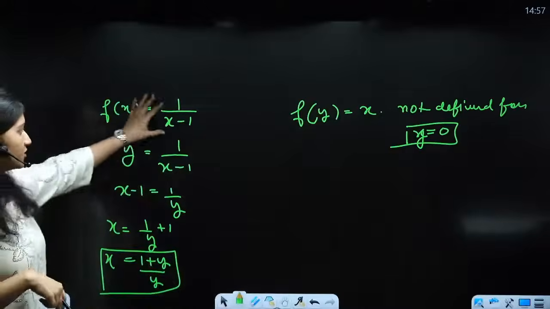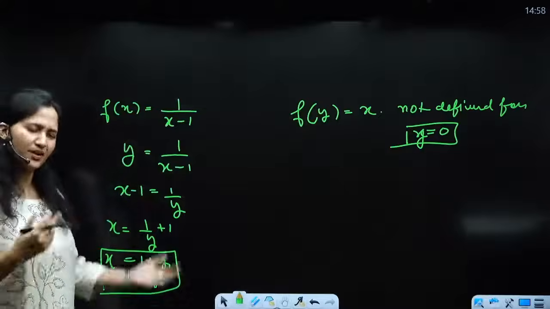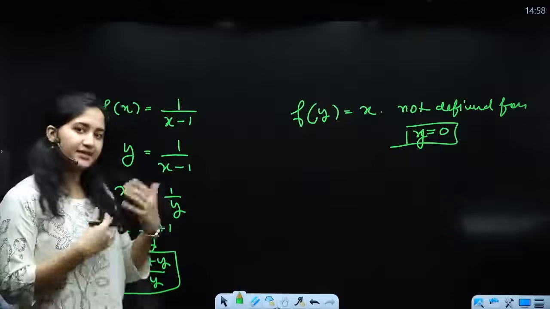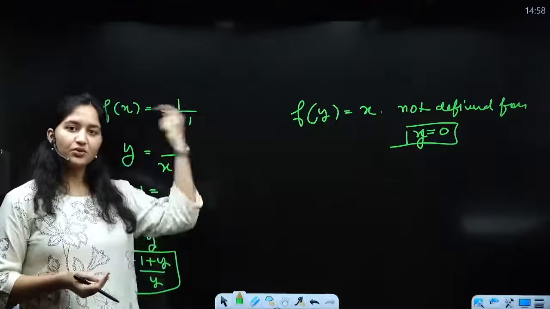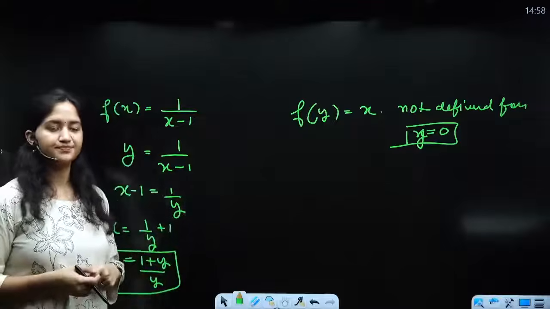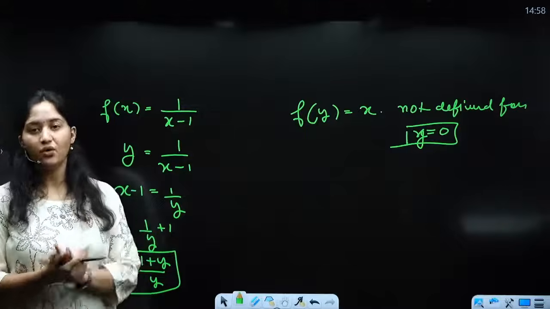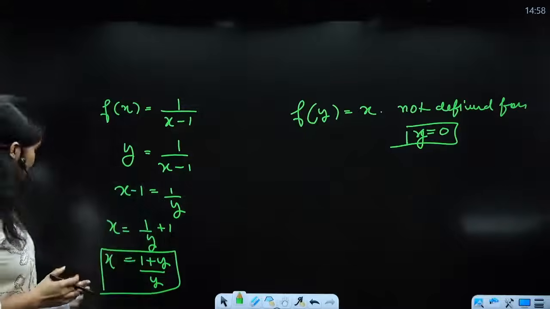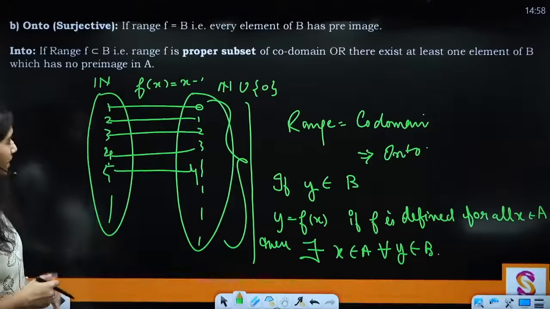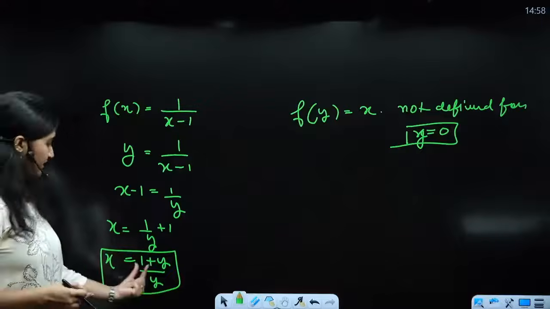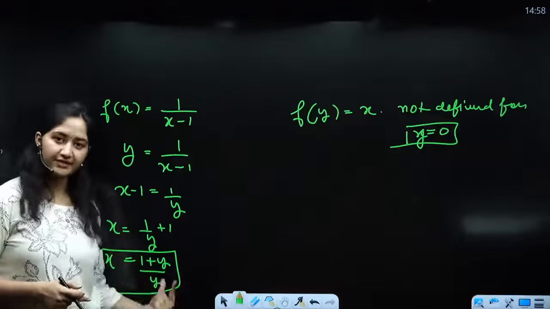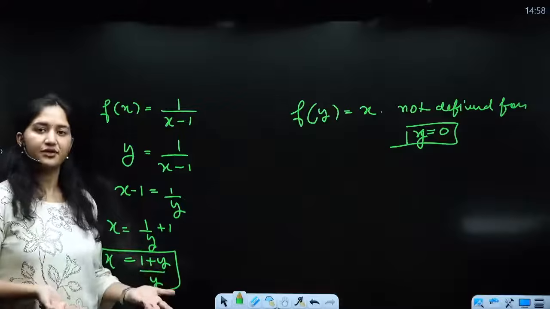When you plot 1 upon x minus 1, whatever the function might be, if the codomain contains 0, then 0 is not going to have a pre-image. So that means the function is not going to be onto. Clear? So this is how you prove it. Now here you will see for which y the function is not defined, then we say the function is not onto.